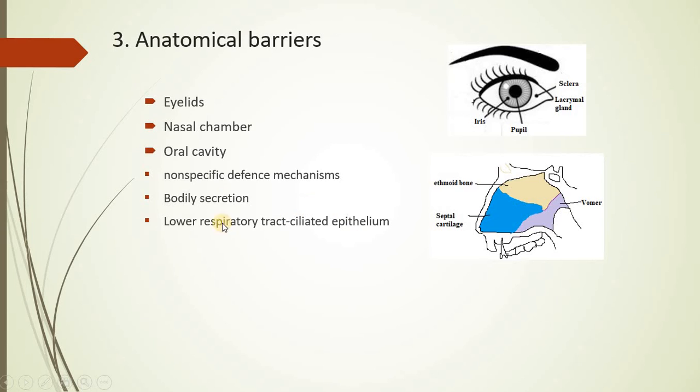In the same way, if I talk about the third example, that is the oral cavity. This oral cavity is guarded by lips and teeth, right? So when we are opening our mouth during feeding or when we are talking, a large amount of air makes its entry.